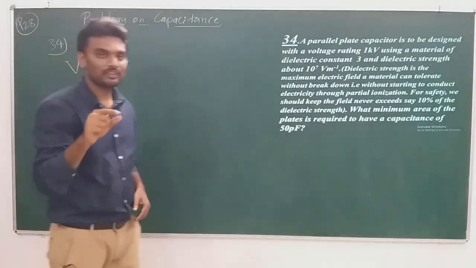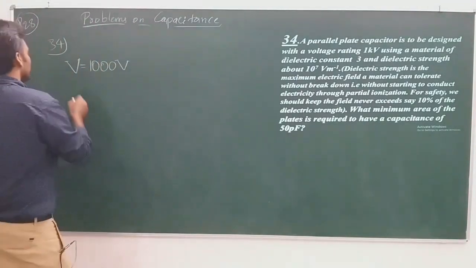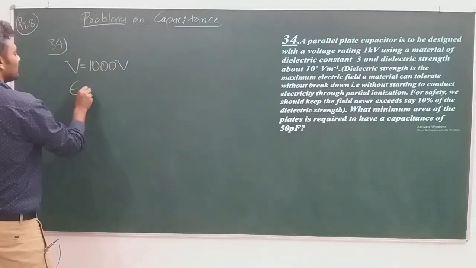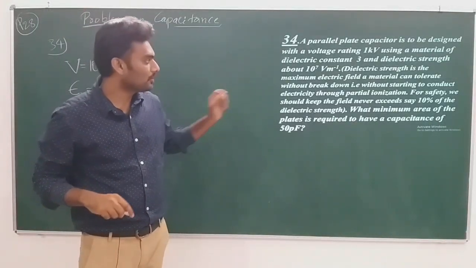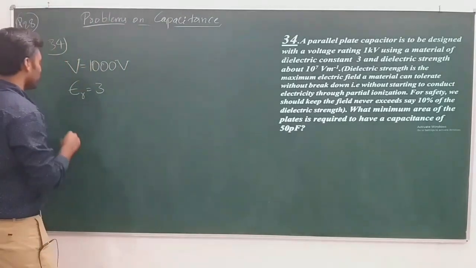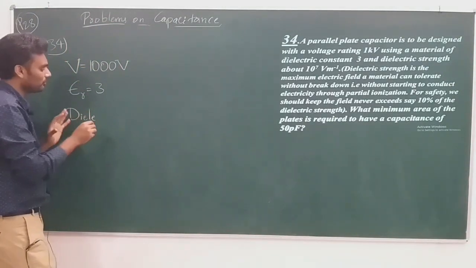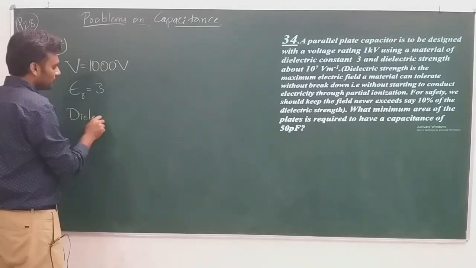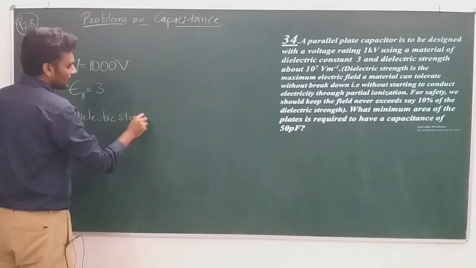So V is equal to 1000 volt, using a material of dielectric constant 3, which means epsilon R is 3, and dielectric strength of about 10 to the power of 7 volt per meter. We do not have a well-defined symbol for dielectric strength, so let me write it as dielectric strength itself.